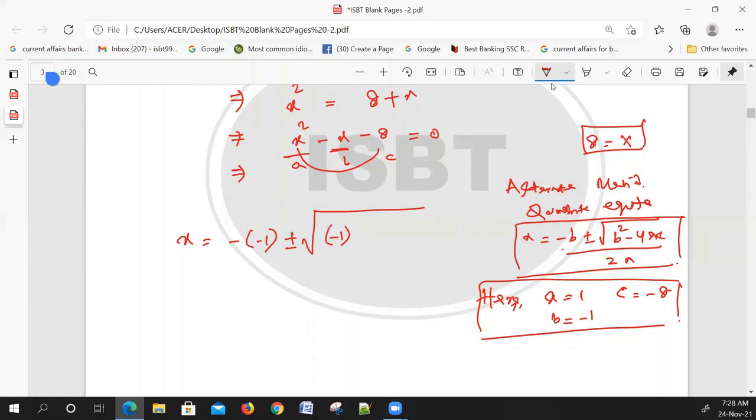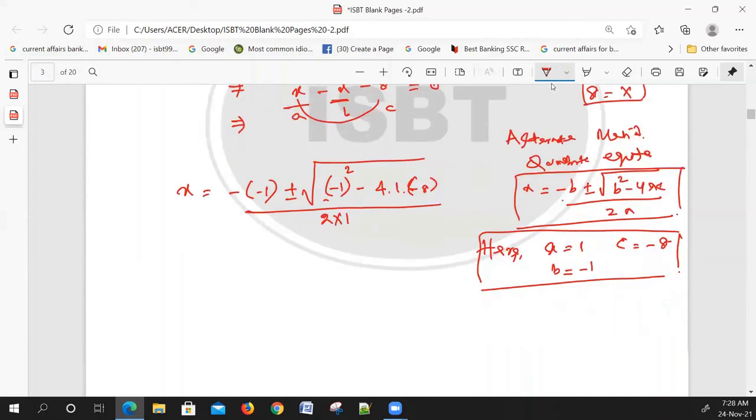So minus 1 का whole square minus 4, a means 1 into 1, c means minus 8, minus 8 by 2a, means 2 into 1.